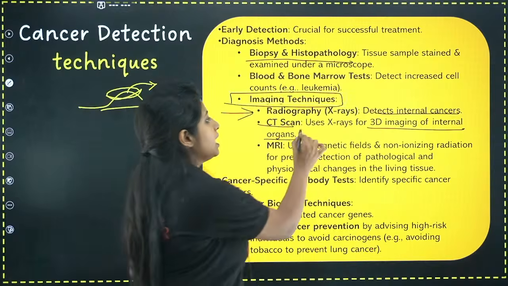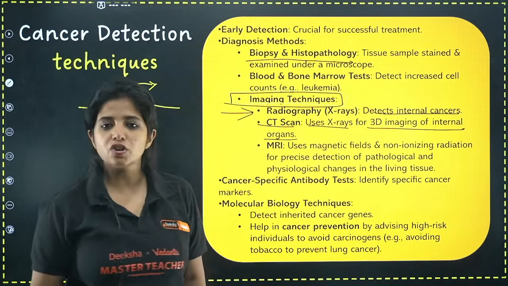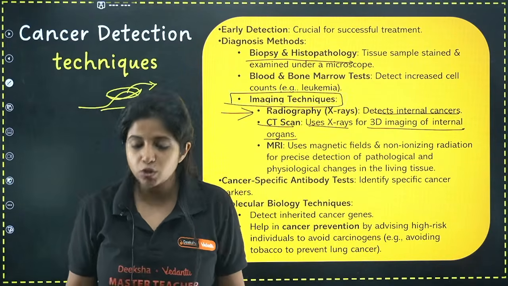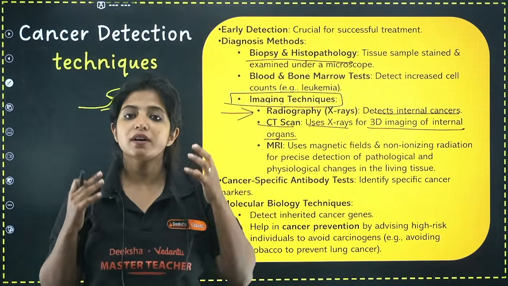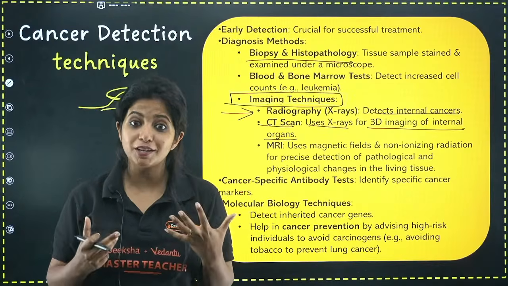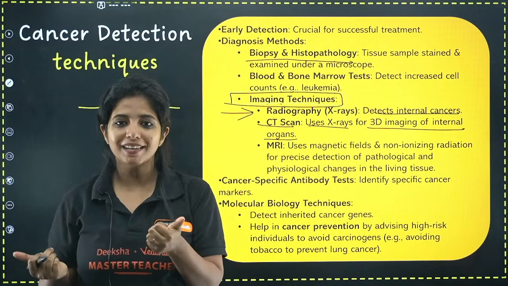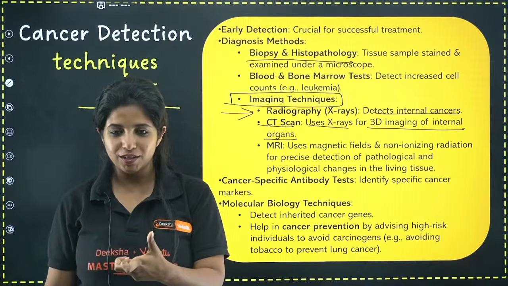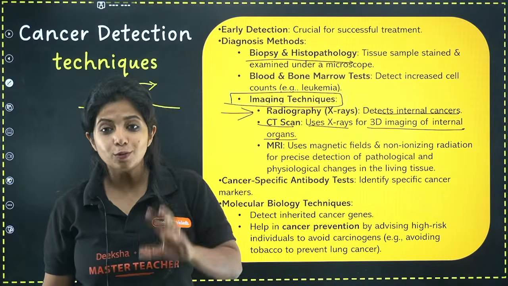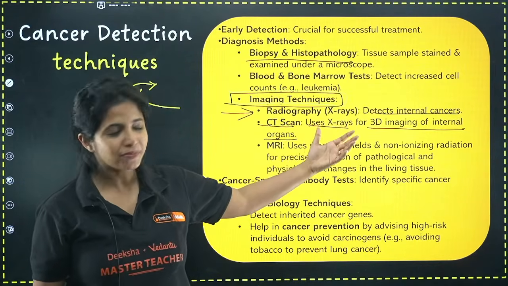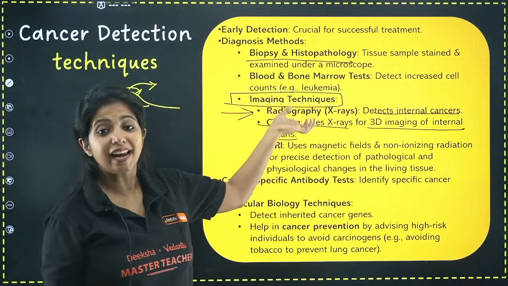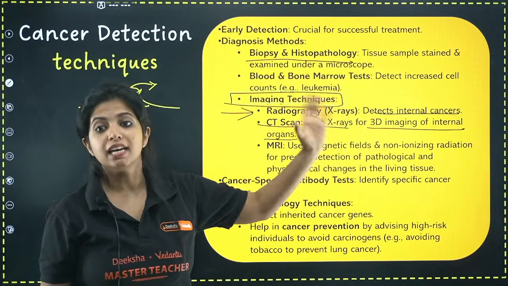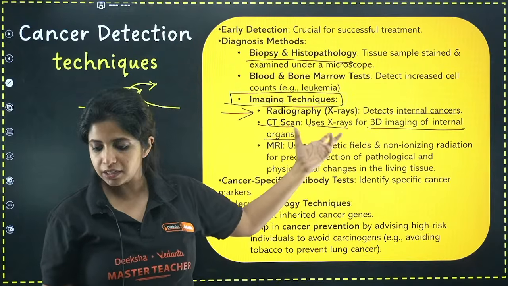So which is why we say radiography and CT scan are not the safest way to find things out. Which is why everyone is not allowed inside the X-ray chamber. Why? Because these things have the potential to cause trouble in your DNA. They are physical carcinogens. Fine. And now they are used for finding the problems also. So X-ray is for detecting internal cancer. CT scan is specifically for 3D imaging of internal organs, again internal cancer.